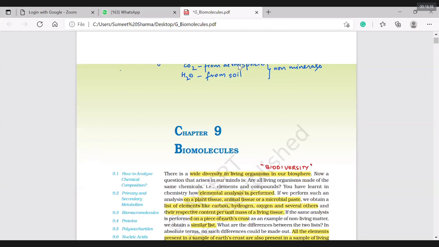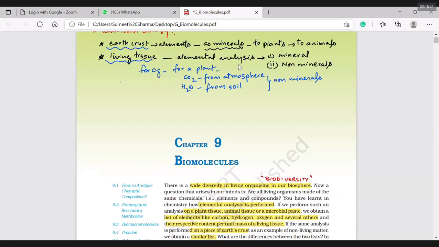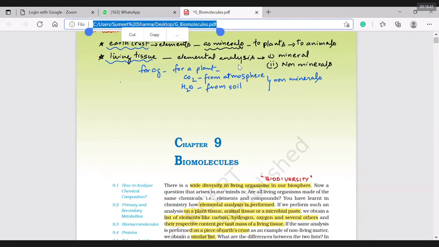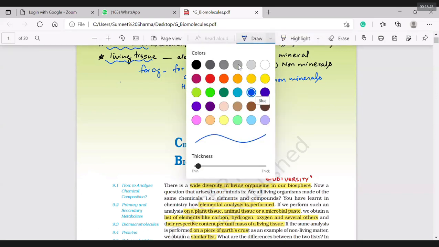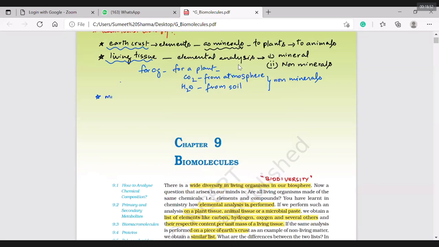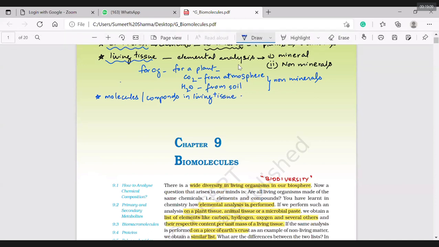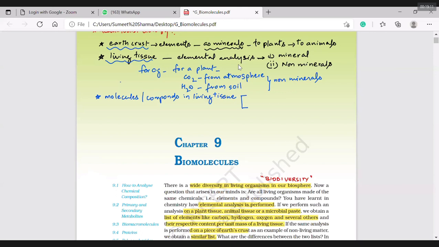So for a living tissue, this time I am going to write: molecules or compounds in living tissue are two.